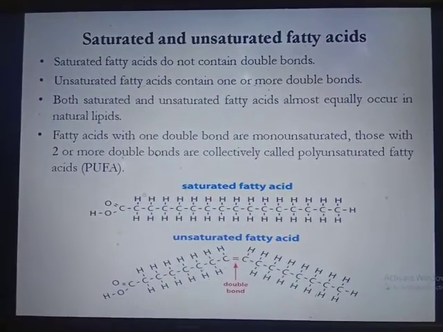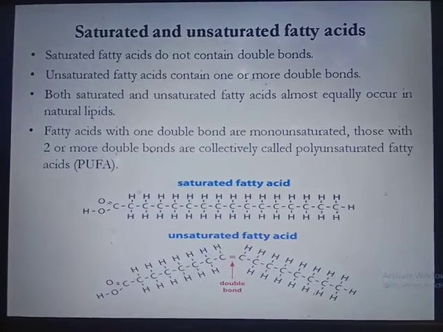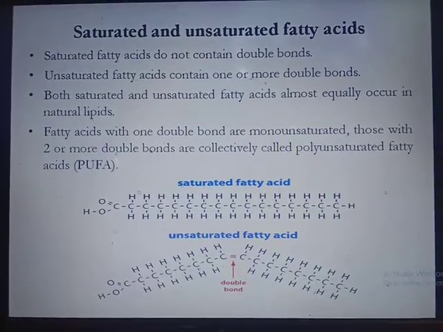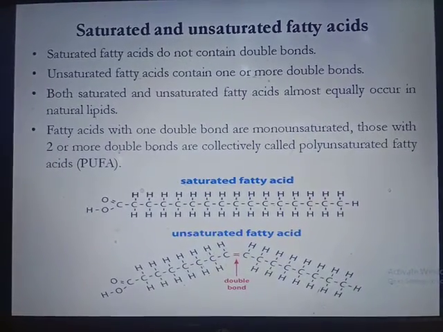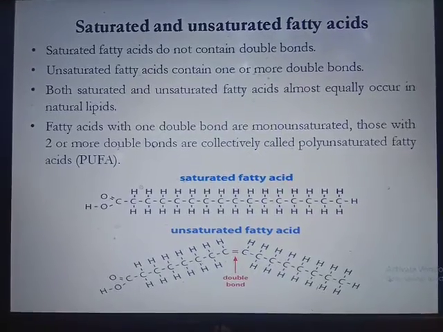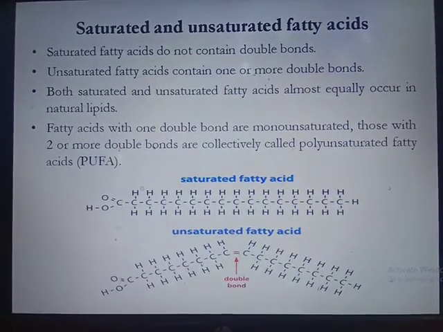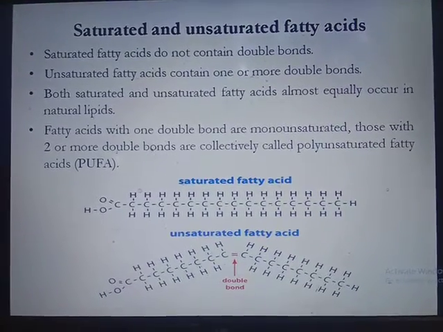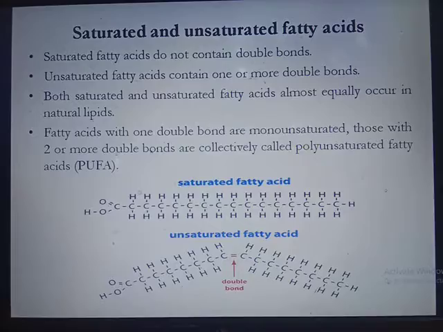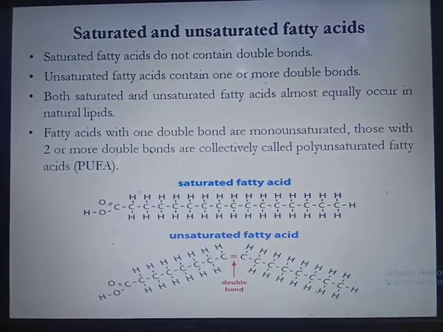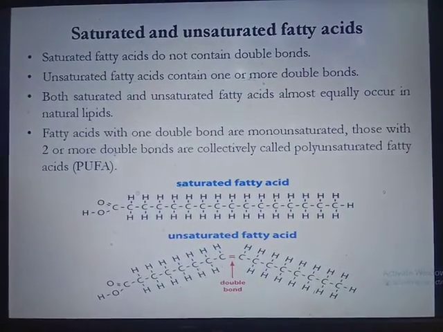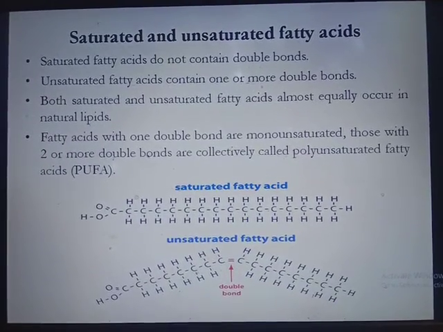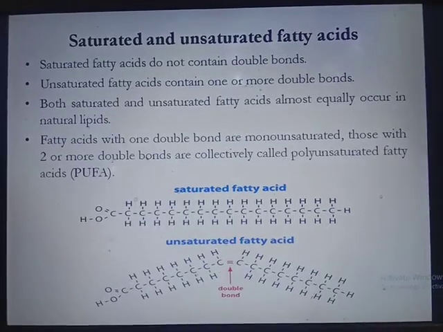Then saturated and unsaturated fatty acids. Saturated fatty acids are those which do not contain any double bond in the hydrocarbon chain, whereas unsaturated fatty acids contain one or more double bonds in the hydrocarbon chain. Both saturated and unsaturated fatty acids occur almost equally in natural lipids. Fatty acids which contain one double bond are called monounsaturated fatty acids, and those which contain 2 or more double bonds are collectively called polyunsaturated fatty acids, also called PUFA.